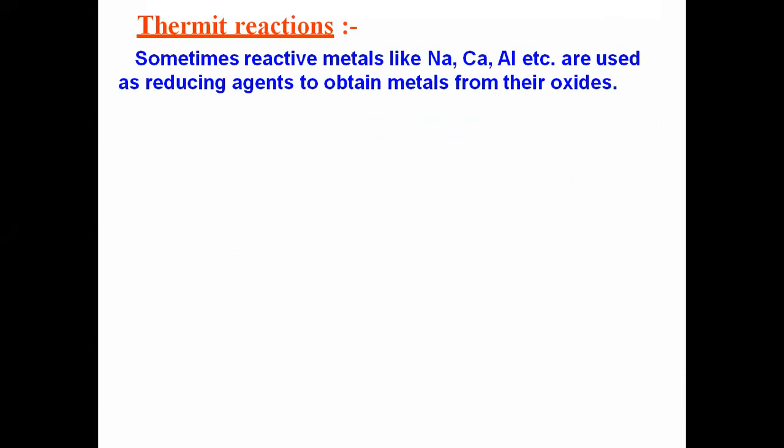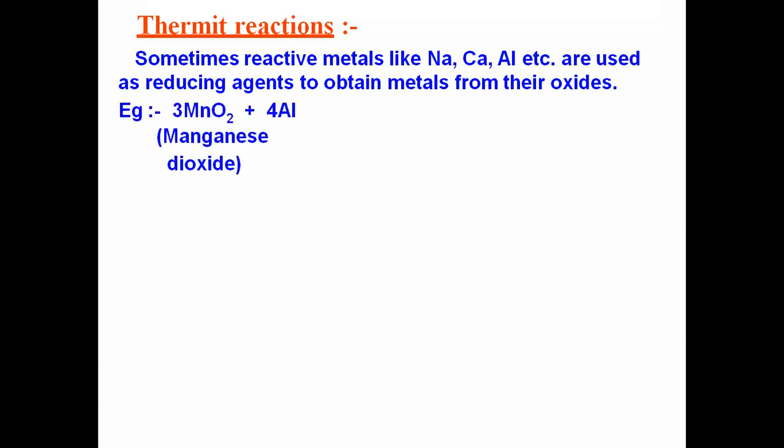Reactive metals, that is the first series, reactive metals like sodium, calcium, aluminium are used as a reducing agent to obtain metals from their oxide. Other than coke, the highly reactive metals like sodium, calcium, aluminium can also be used to obtain the metal from their oxide.